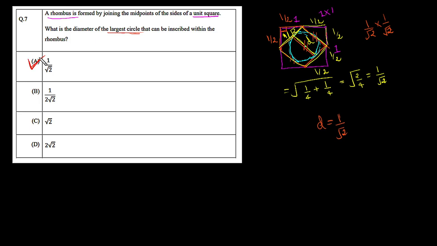That's it. Now let's move to the next question. Okay, so question 8 says an equilateral triangle, a square and a circle have equal areas. Okay, we have three figures: an equilateral triangle, a circle and a square. And the condition is that all three figures have equal areas. And the question is, what is the ratio of the perimeter of the equilateral triangle to the square to the circle? So now we have to find the ratio of the perimeter of the equilateral triangle to the square to the circle. So now here let's first of all try to draw these three shapes.